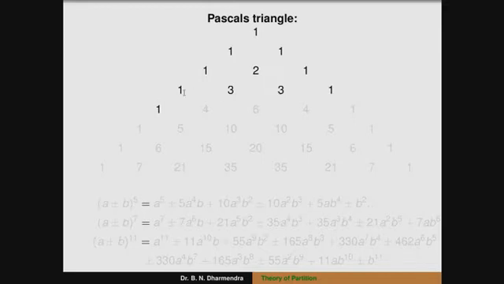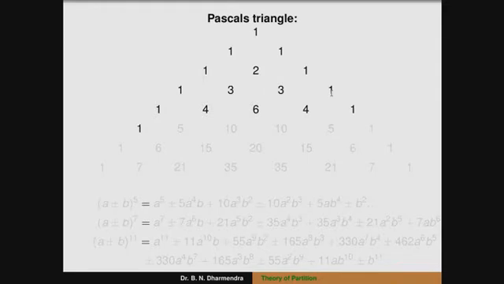Again, the next one is 1 plus 3, that is 4. Again, the next one is 3 plus 3, that is 6. Next, 3 plus 1, that is 4. The next one is 1. So we can easily find the terms of (a plus or minus b) to the power of n. For n equal to 1, 2, 3, 4, 5, 6, we have to take the terms of 7 only here.